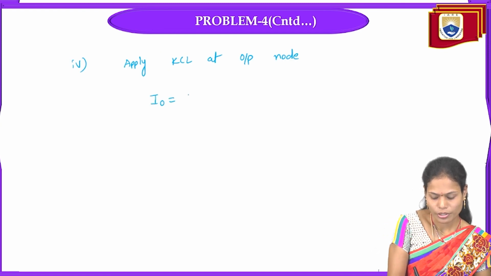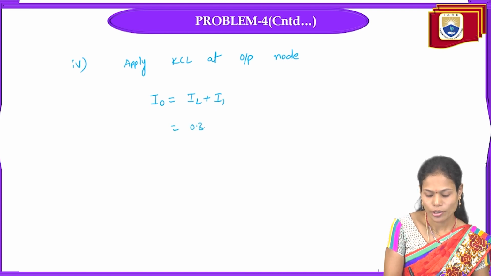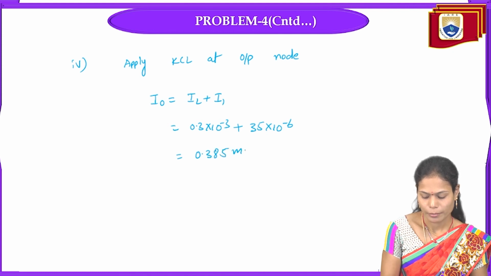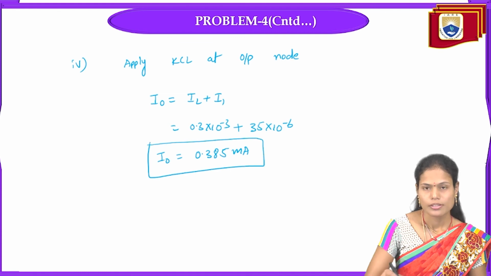So I0 equal to IL plus I1. IL value is 0.35 milliamps plus I1 is 35 microamperes. So it is 0.385 milliamperes. The total current I0 is.